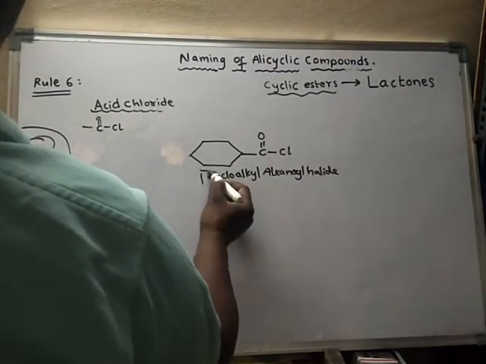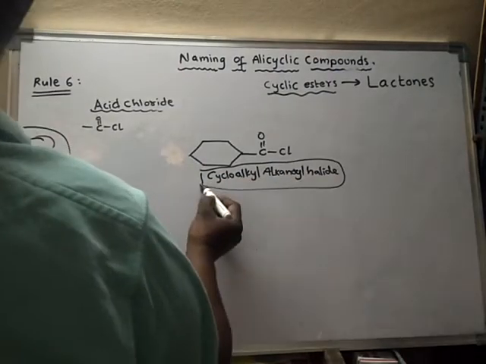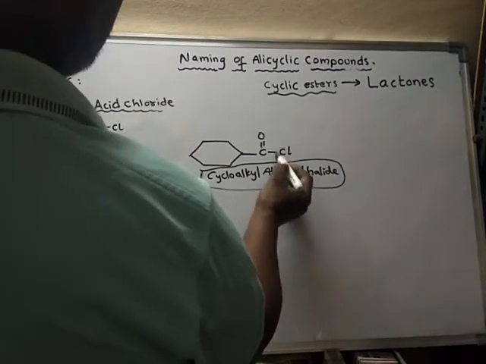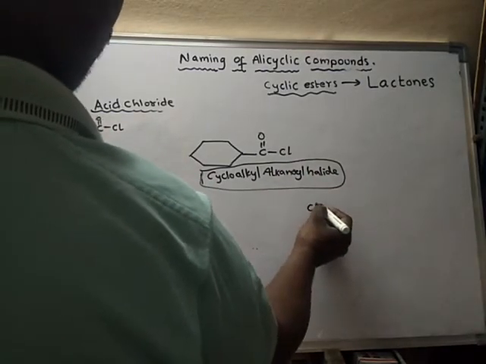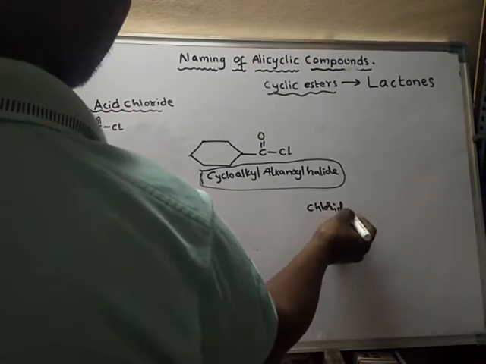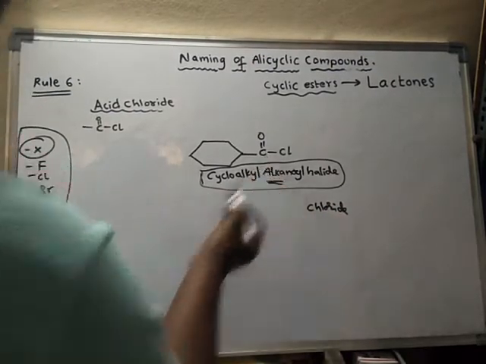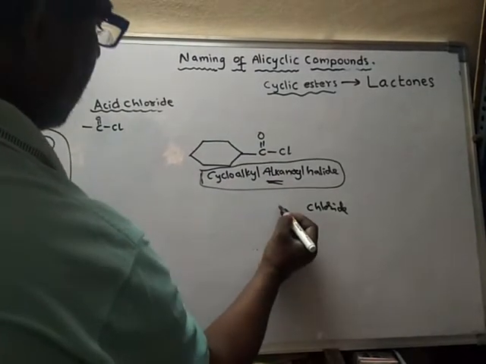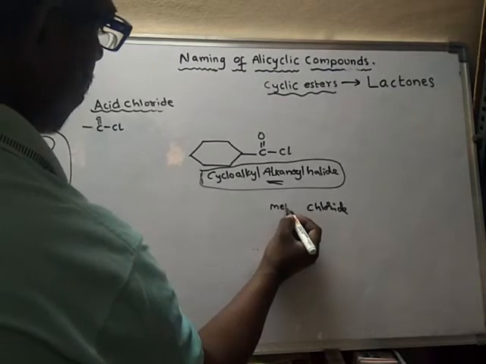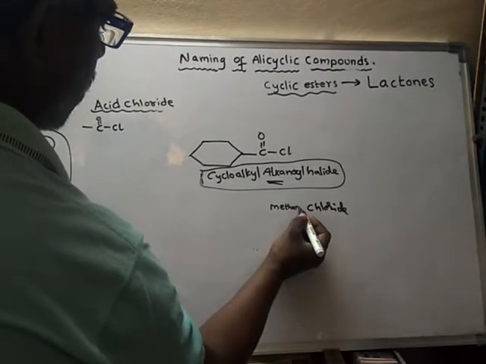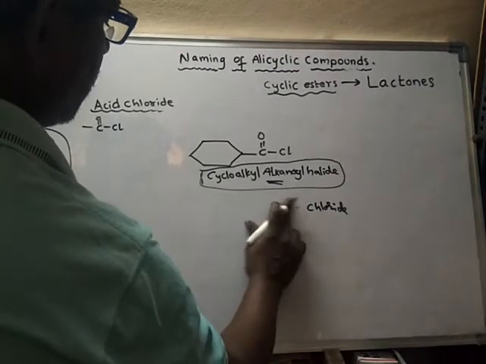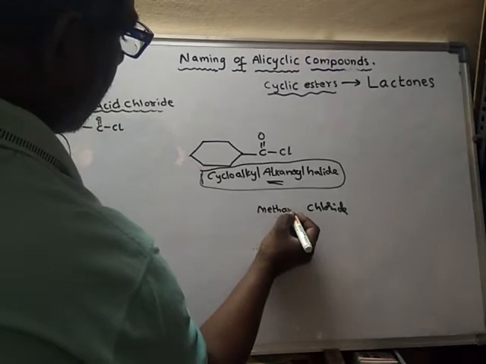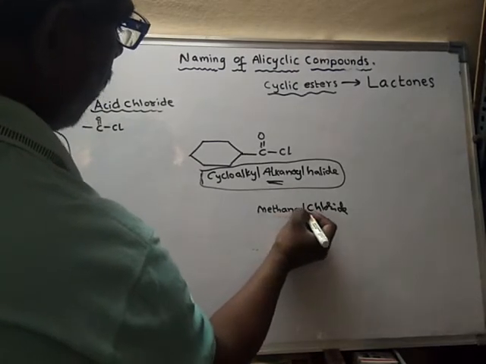So this is the general name. And what is the name of this particular halide? Instead of halide, as it is chlorine, we will write chloride. So how many carbons are there in this? Only one carbon is there. Hence we will call it methanoyl halide, methanoyl chloride.